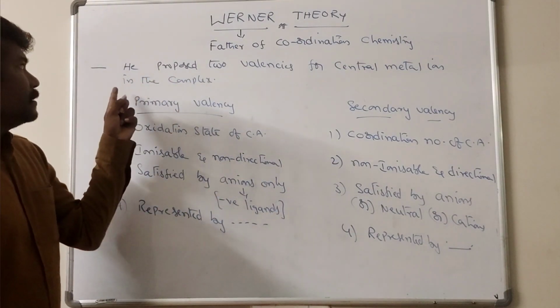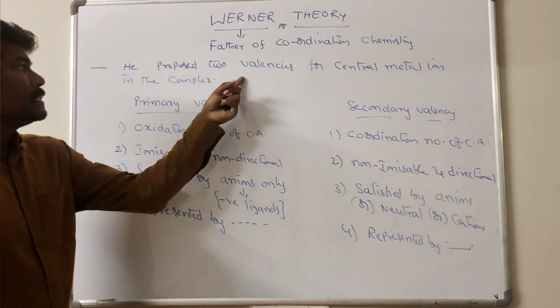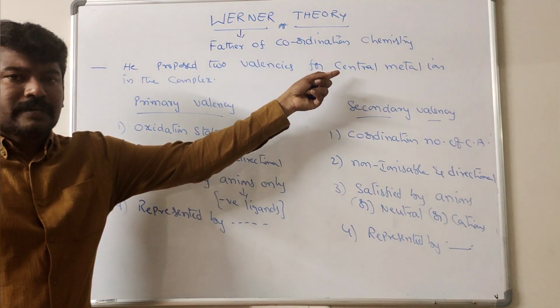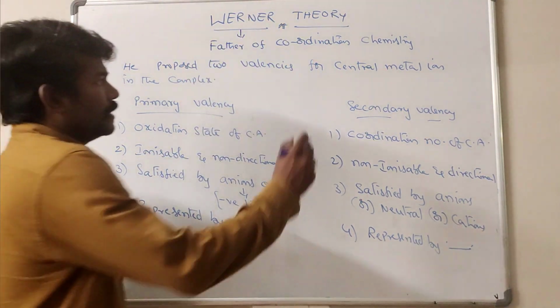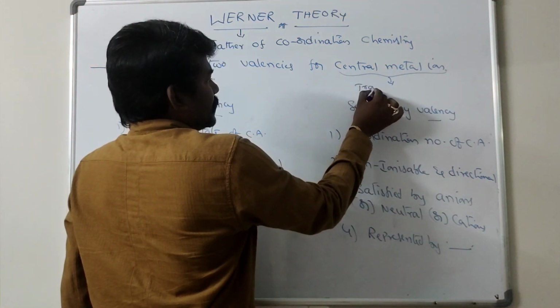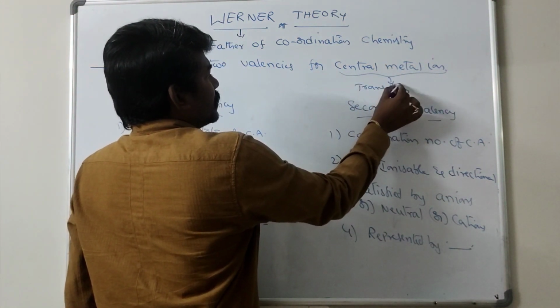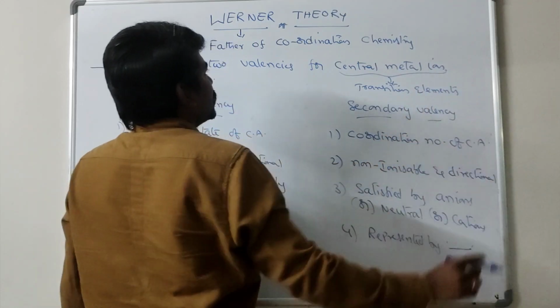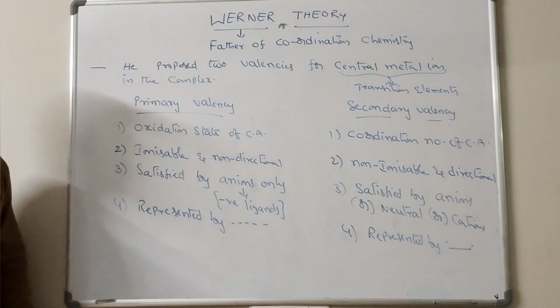So what is Werner theory? He proposed two valencies for the central metal ion, which is a transition element. Transition elements form complex compounds.